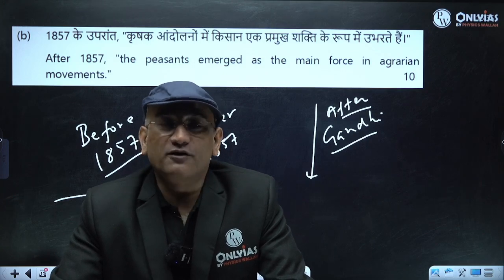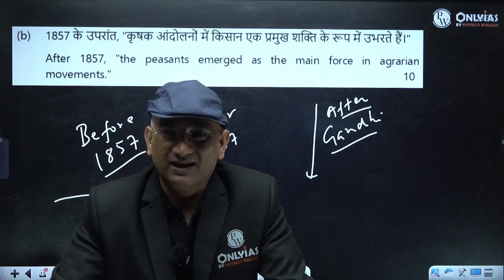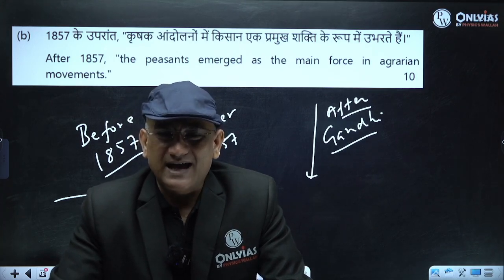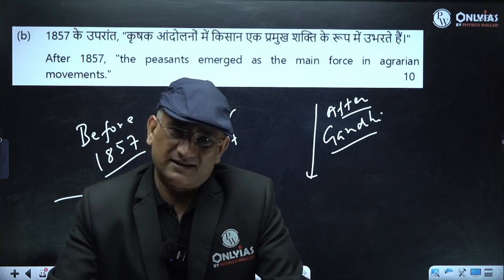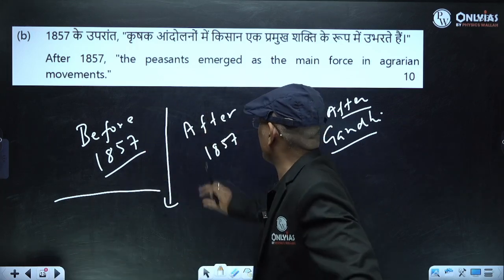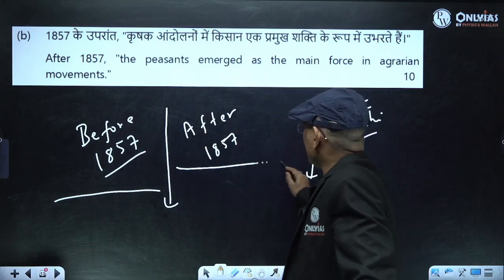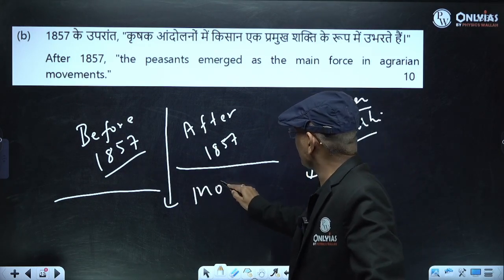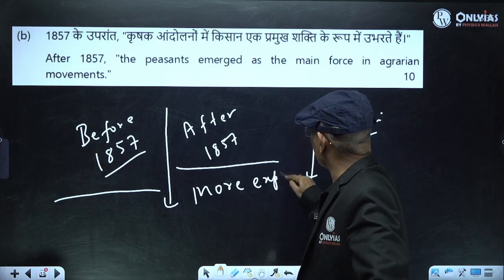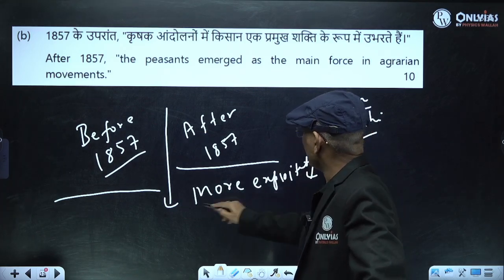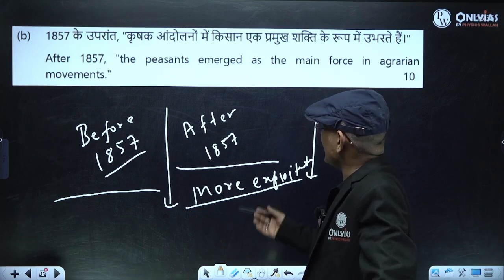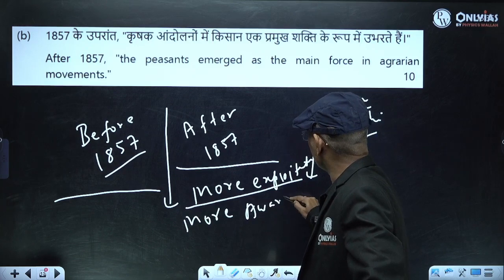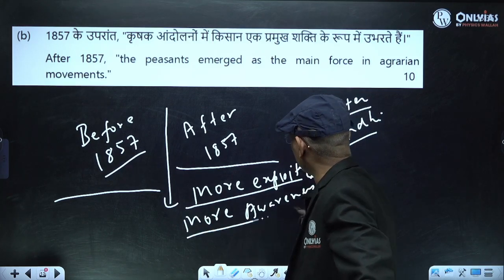They were a part of any popular movement, है ना? तो peasant किसी popular movement के part हुआ करते थे, except some like Rangpur Dhing I said. But after 1857, you will see that now they had a better sense. You have more exploitation of peasants. Then they have more awareness also, role of intelligentsia.